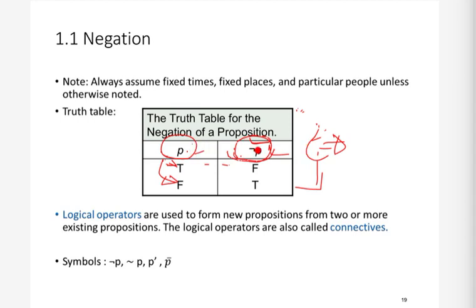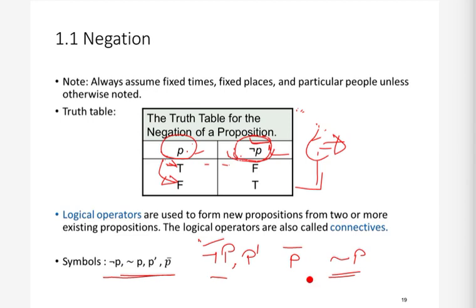These are the different symbols. This symbol is the standard symbol in propositional logic, so that's why we have used it in the first place. Of course, we can also write it using P dash. P dash is also the same thing. Similarly, we can write it like P bar. P bar is also the same thing, and similarly we can write it like this. So these are the different symbols that can be used.